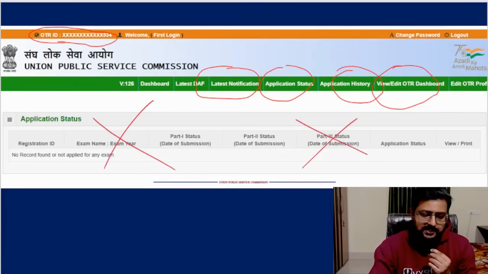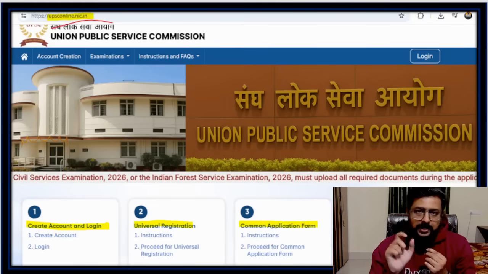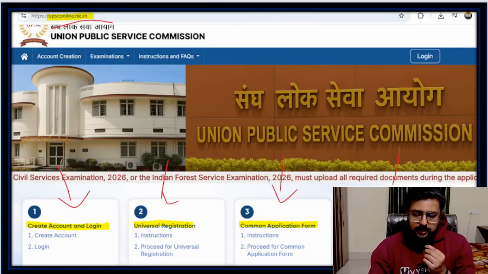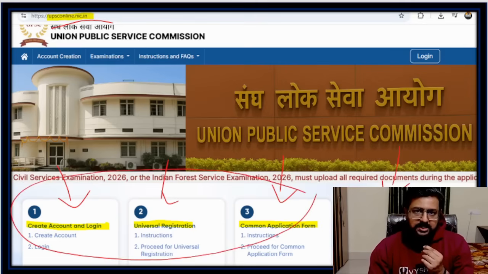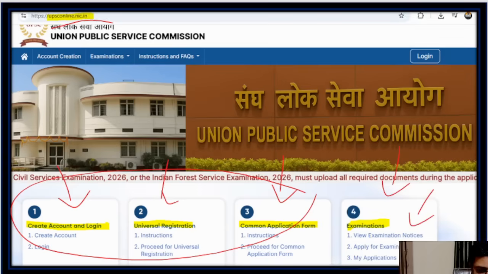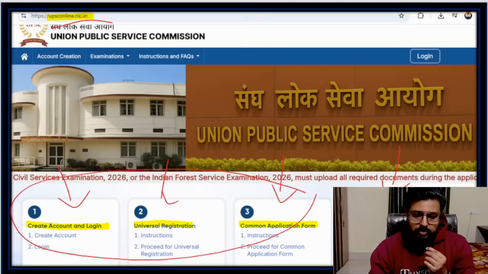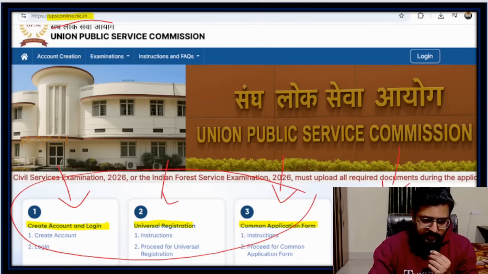Instead of that, in the same upsc.online.nic.in, a new thing would have come, which is like 4 cards. Okay, 4 modules you have to fill. And initially I thought that these 3 things will be like the permanent ones which you have to fill for a lifetime. This will be lengthy, and the remaining examination application will be small, but it is not like that. The last one, the exam application, that is also very lengthy, okay. So I will show you everything. I will show you how each page you have to fill, how it is, we'll discuss.